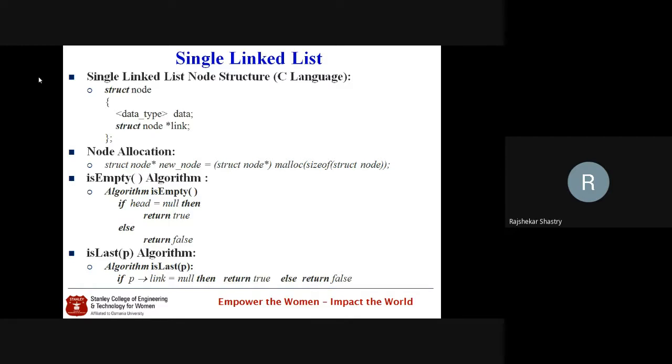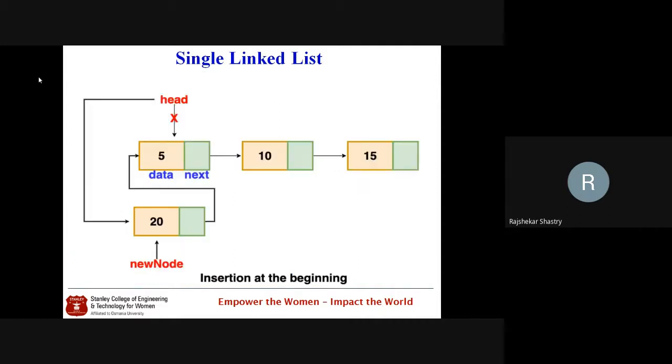And isLast can also be verified easily. Whatever pointer we pass to the isLast method, if that pointer's link portion is pointing to null, then we say it is true, otherwise we return false. So these are the three simple methods I have shown. Two of the methods explained are of boolean type. So now today we'll go for certain operations.